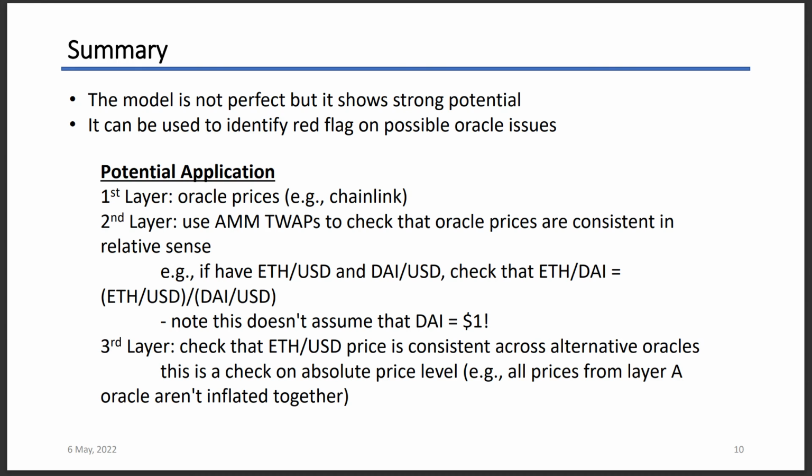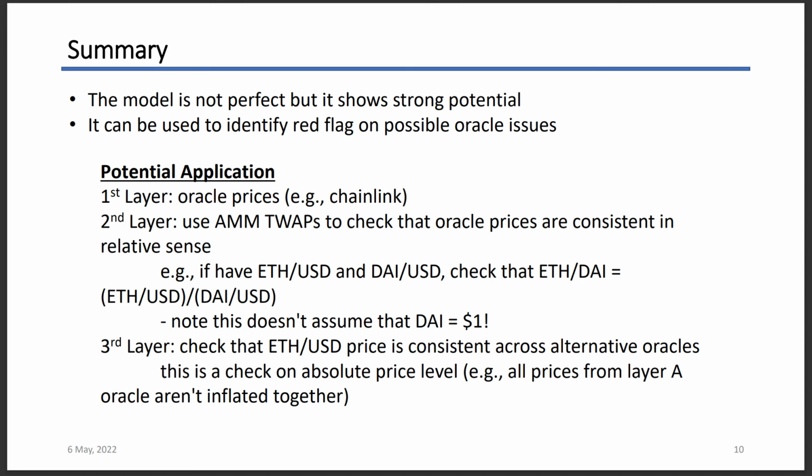So in summary, the model is not perfect, but it shows strong potential. It probably cannot be used as a price oracle directly, but it can be used to identify red flags on possible oracle issues. Here we propose a new form of oracle with 3 layers. The first layer is that we get the price data from Chainlink.